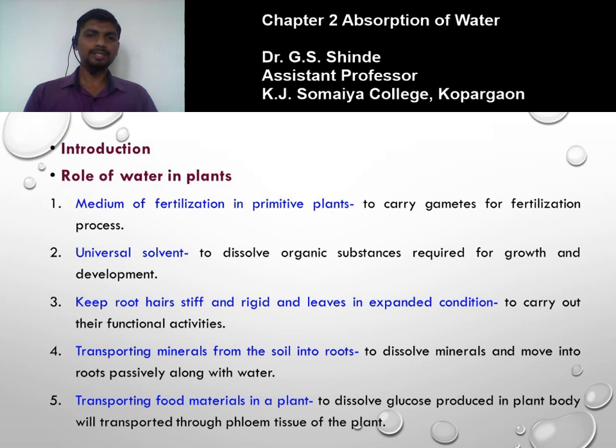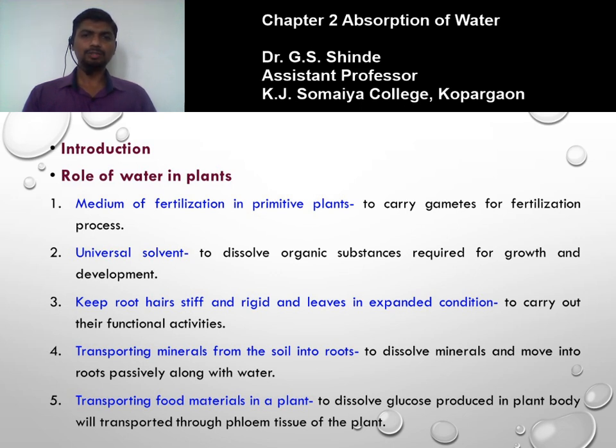To perform this, water is absorbed by these plant parts where they perform their regular activity. For example, the function of the root is the absorption of water. To absorb water from the soil, they have to search for water in the soil deeply. To keep the root and root hair stiff and rigid, they hold the maximum amount of water.